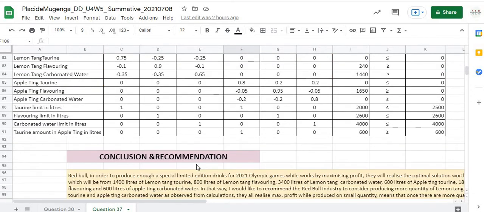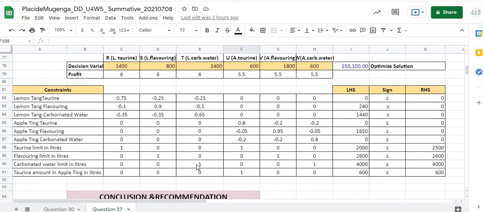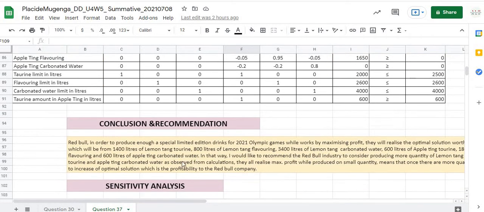After the calculation, we come up with a conclusion and recommendation as seen here.